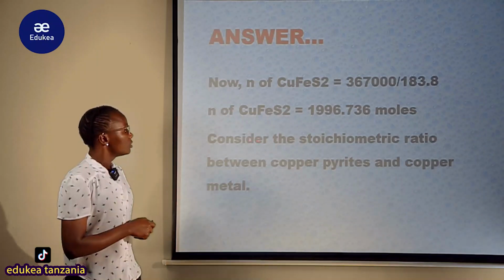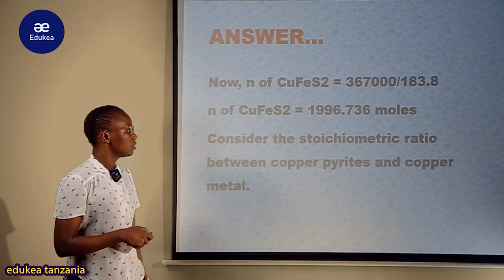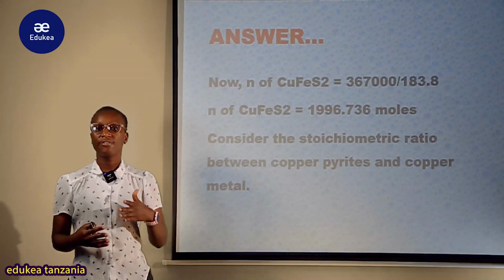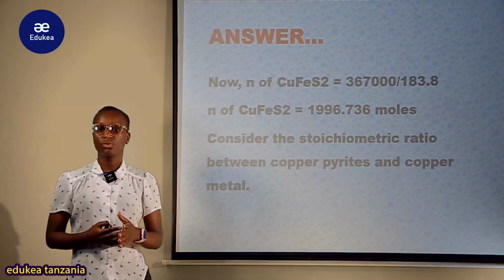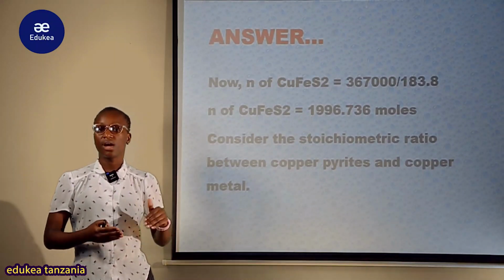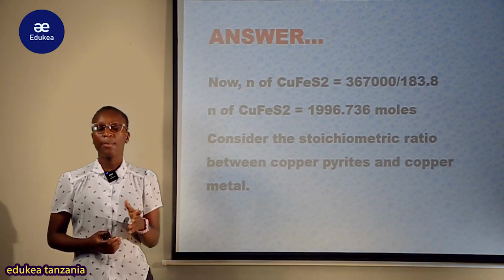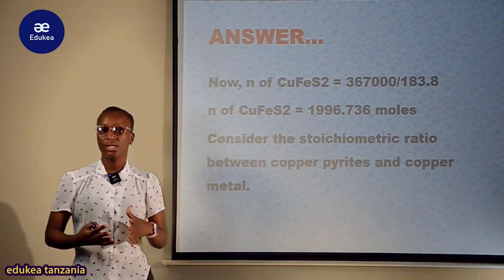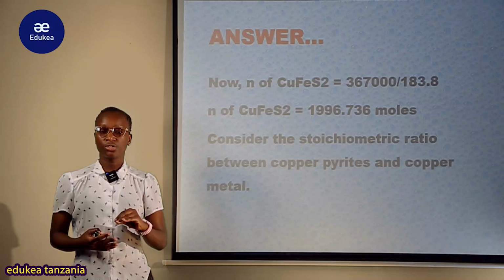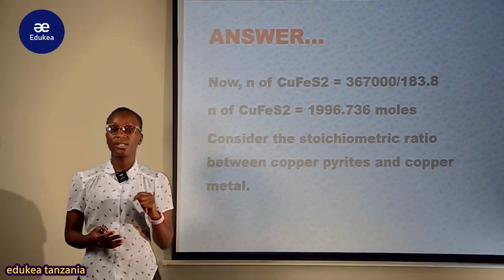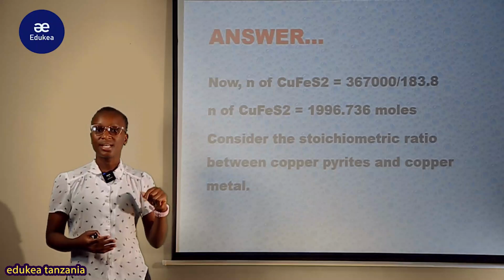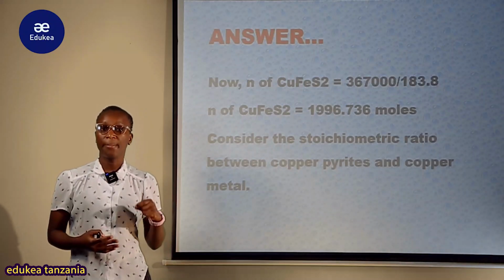Now consider the stoichiometric ratio between copper pyrite and copper metal. Nikiconsider the copper pyrite na copper metal, obviously nitakuja kupata relation iliyopo katika copper metal na ile copper pyrite, kwa sababu nataka nitafute mass ya huyu copper metal kutoka kwenye zile 367 kg za copper pyrite.